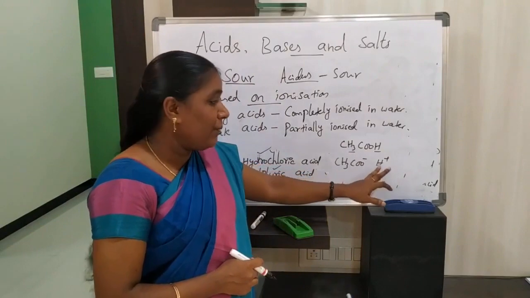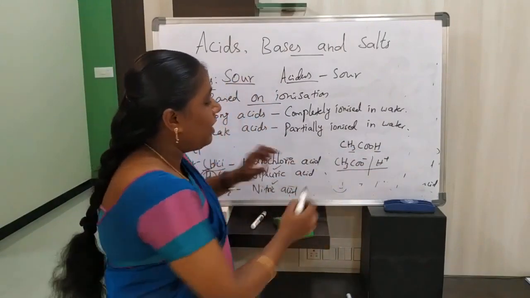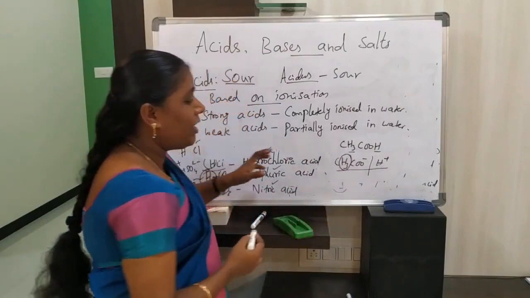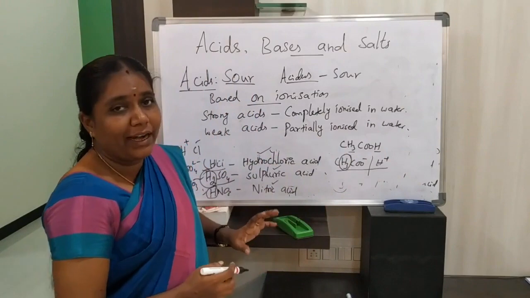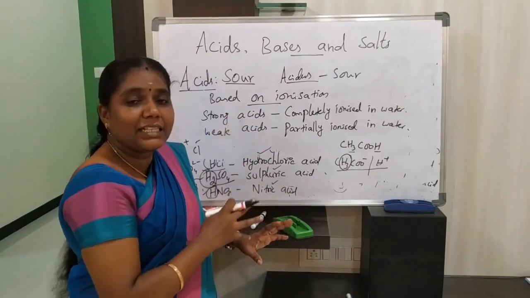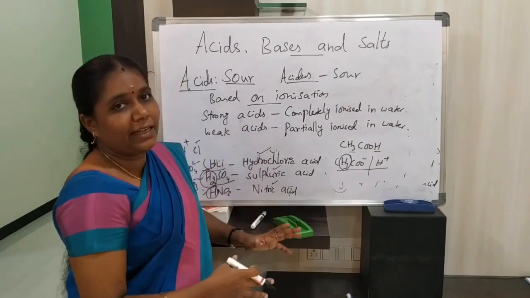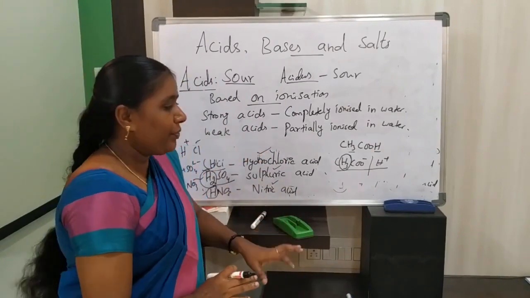This indicates that only partial ionization takes place. Here also we have 3 hydrogen, but these 3 hydrogen ions are not separated. Only a few hydrogen ions are separated. So these acids only partially ionize in water, and we call these acids weak acids.